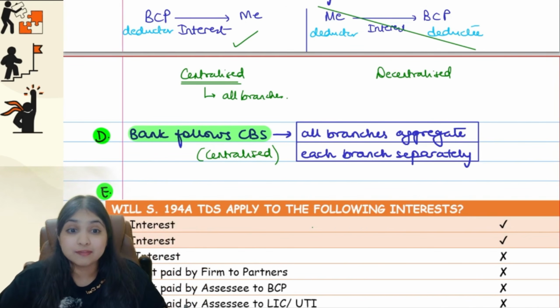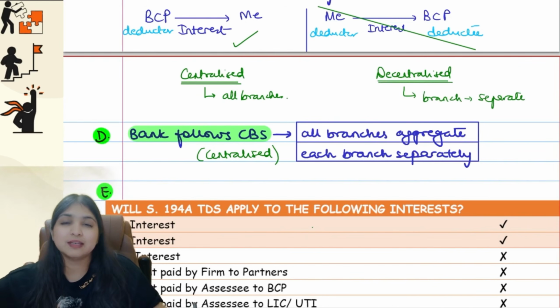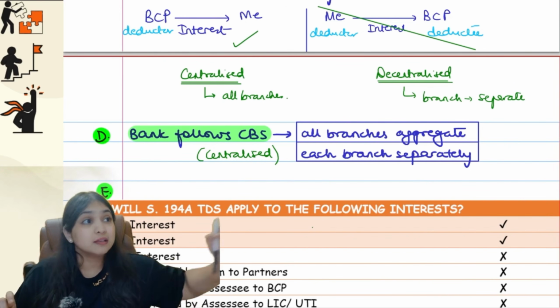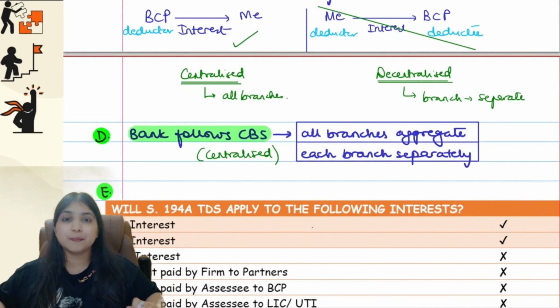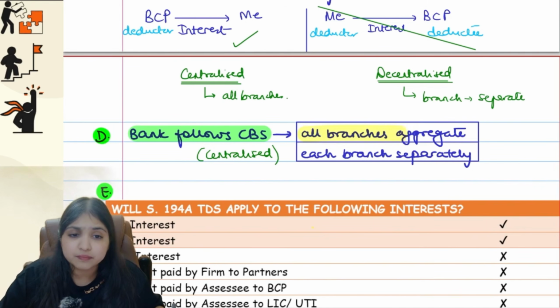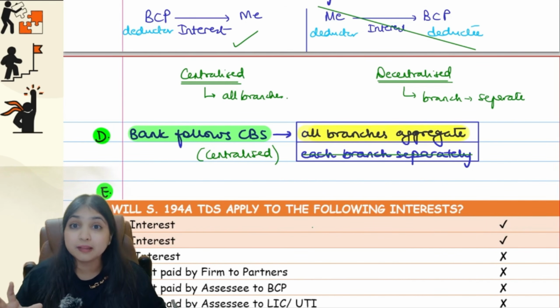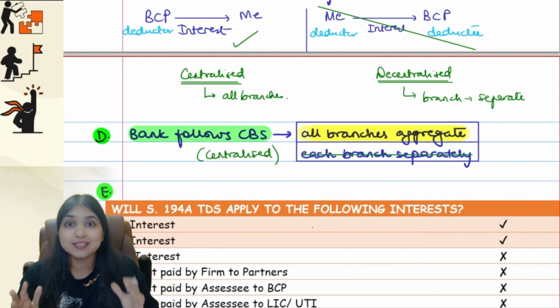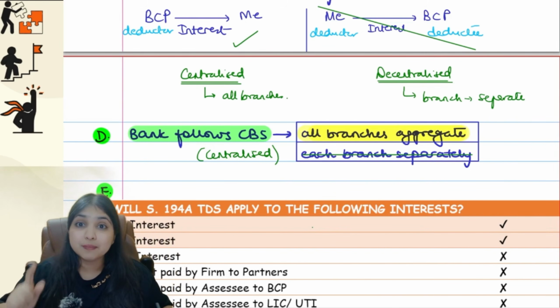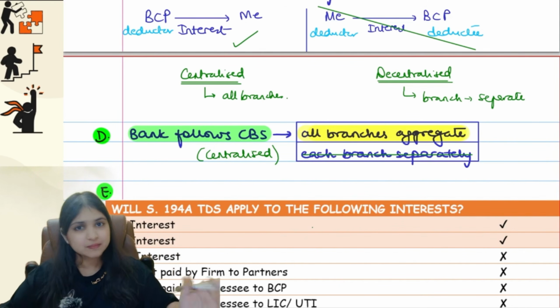However, if the bank is not following CBS, which means if it is decentralized, then each branch has to be treated as a separate unit altogether. The Chennai branch alone will calculate and see how much TDS they have to deduct. Let's say the Andheri branch alone will do a separate calculation. So if the bank is following CBS, then you will do calculations for all the branches in aggregate. You will treat the whole bank as one single unit. Getting my point, guys? But remember, if the bank is not following CBS, then you should do the calculation for each branch separately. That's all, guys, simple.